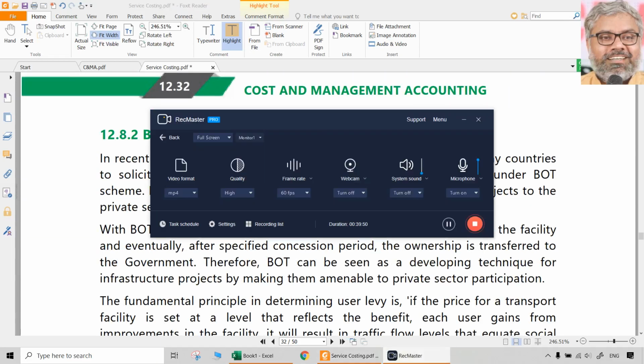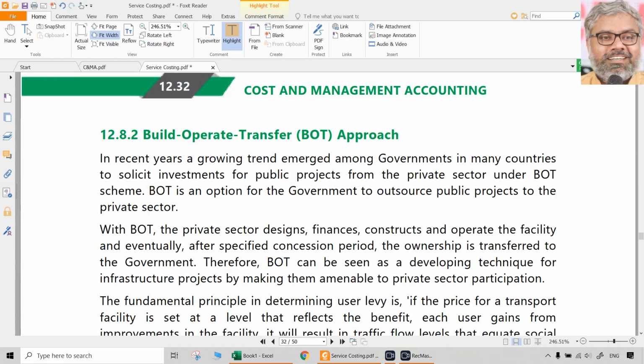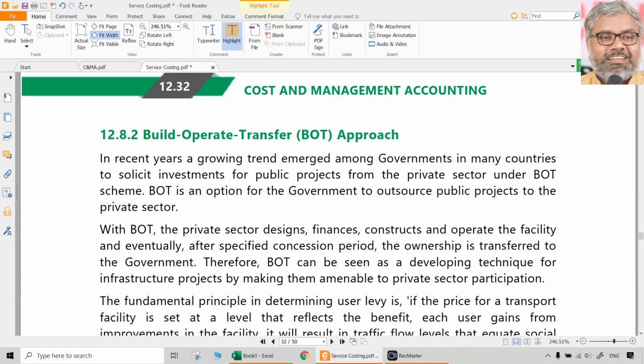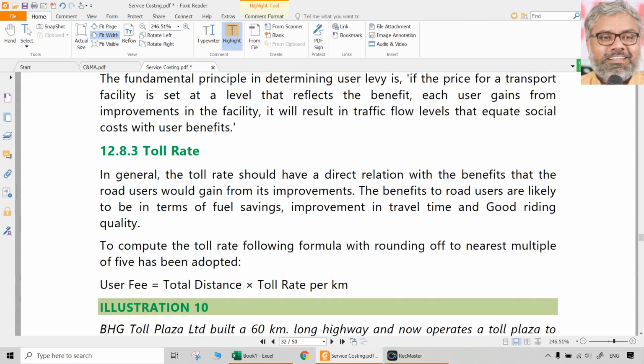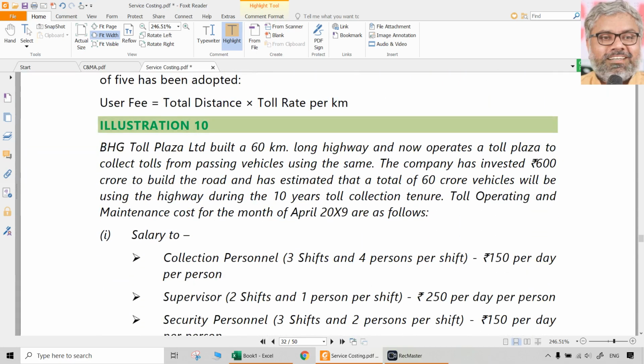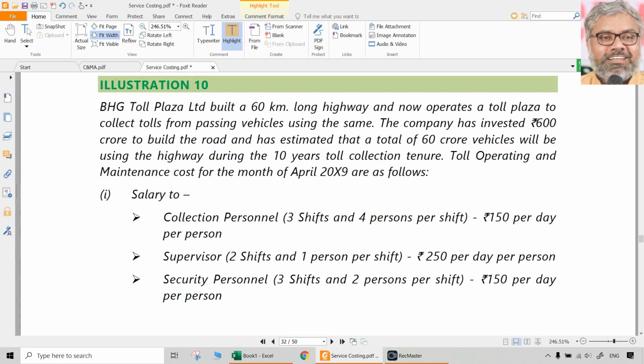Now, moving on to the toll type of situation. Here different types of names can be there: build, operate, transfer, etc. That depends upon how the model works between the government and whoever is that operator. The question is illustration number 10.